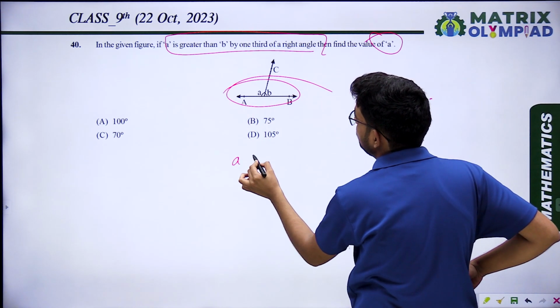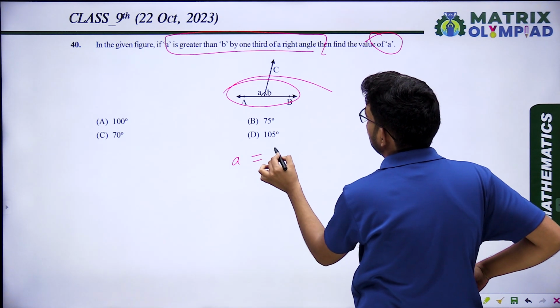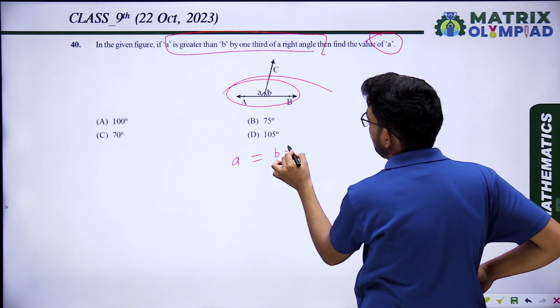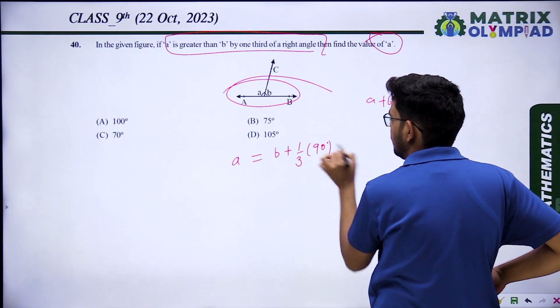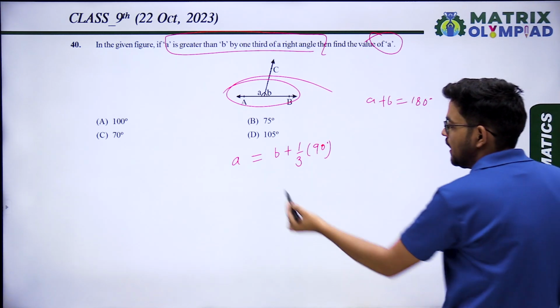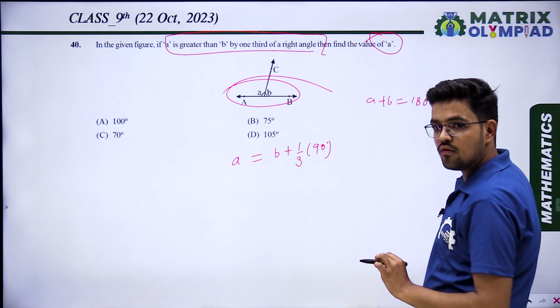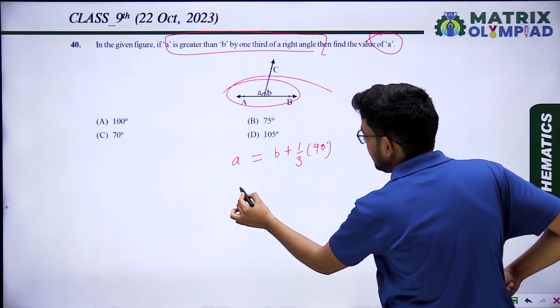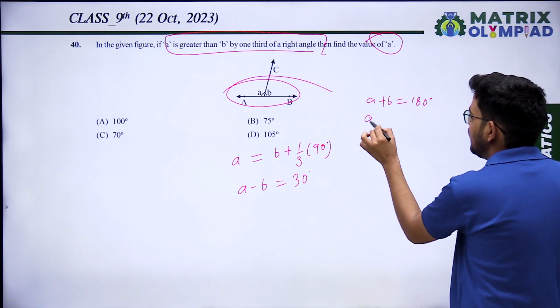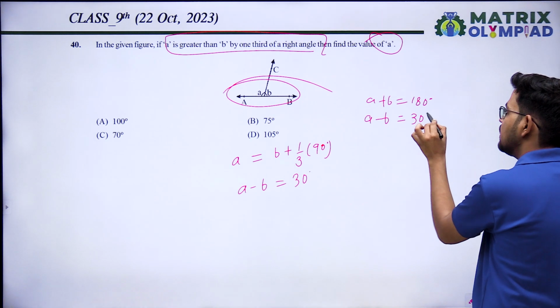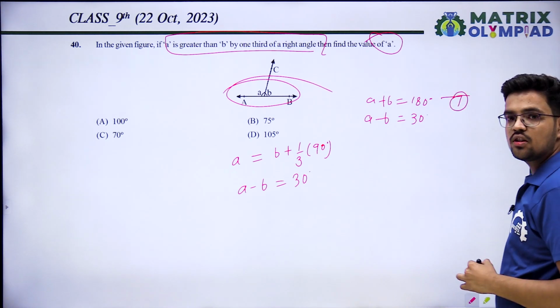Another, A is greater than B by 1/3 of a right angle. 1/3 of a right angle means 1/3 of 90 degrees. A equal B plus 1/3 of 90 degrees. So what is A minus B? A minus B will be 30 degrees. So A minus B equal to 30 degrees.